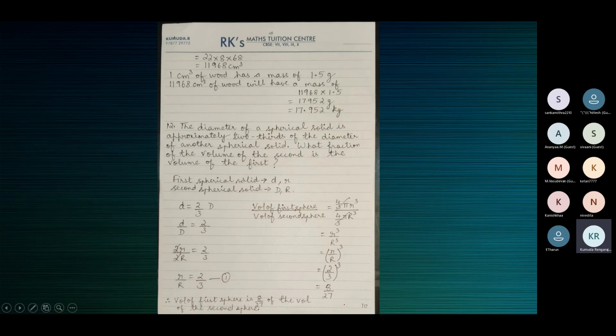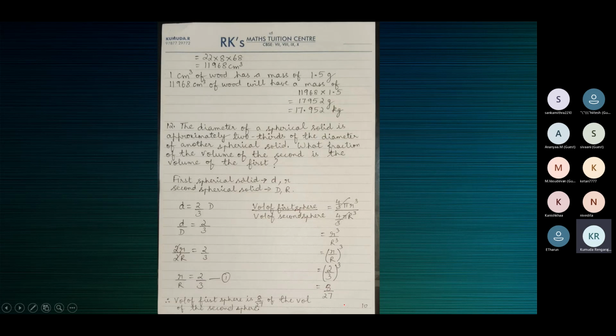The volume of the first sphere is 8 by 27 of the volume of the second sphere. What fraction of the volume of the second is the volume of the first? So like we saw one in the last exercise, exercise 13.8 NCERT. What fraction of the volume of the earth is the volume of the moon? Similar question. There in 13.8 NCERT, question number 4, the diameter of the moon is approximately 1/4 the diameter of the earth.